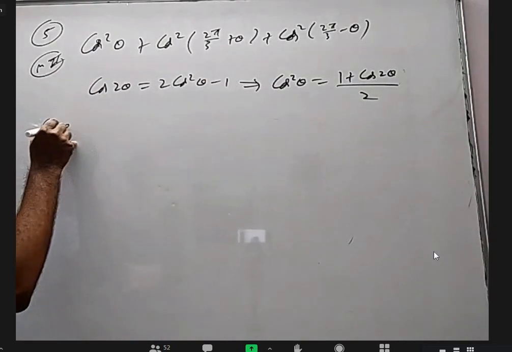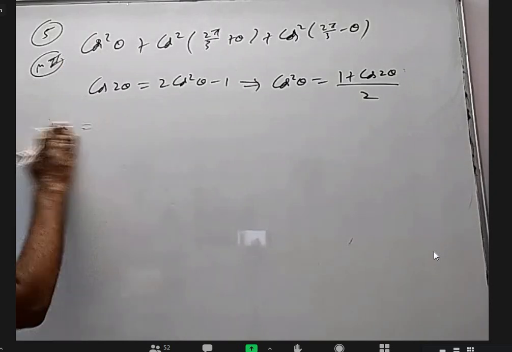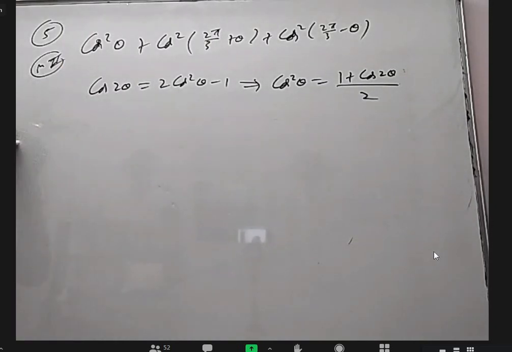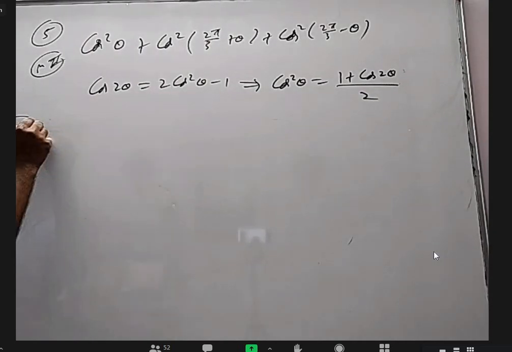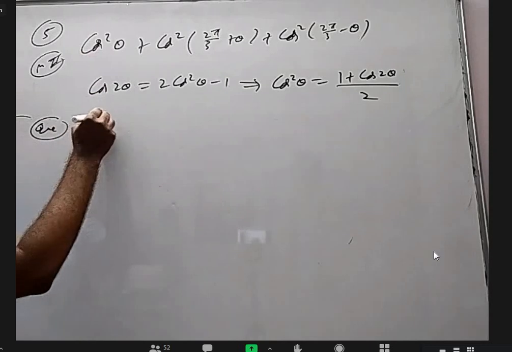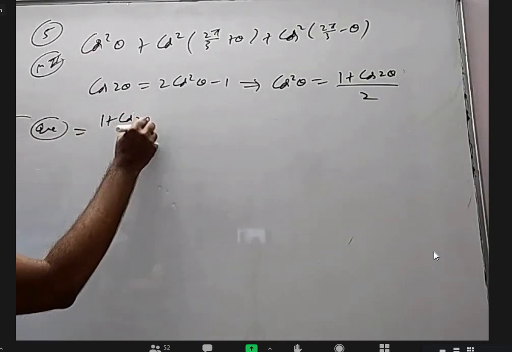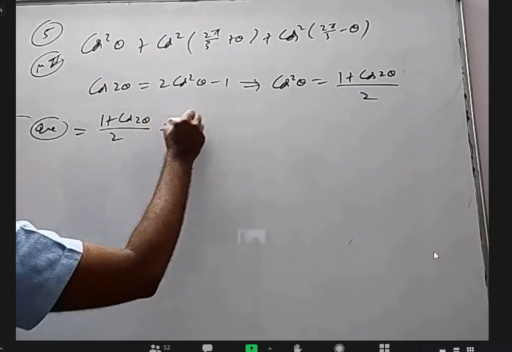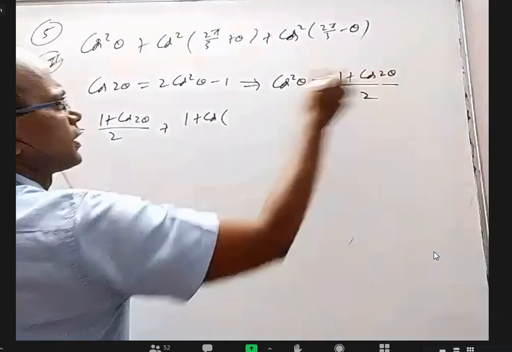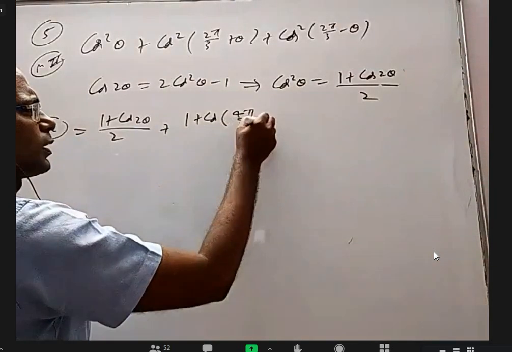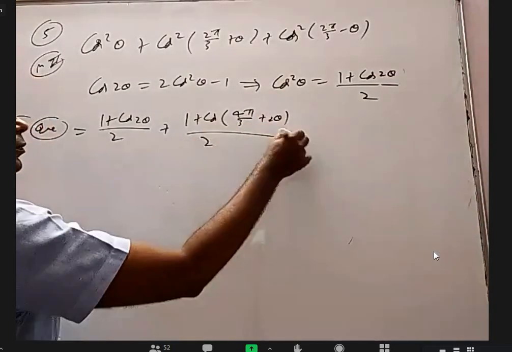So now the question is equal to this cos square. This cos square I want to write as 1 plus cos 2 theta by 2. This one I want to write as 1 plus cos double of this angle. 2 theta means whatever is here, double. 4 pi by 3 plus 2 theta by 2.